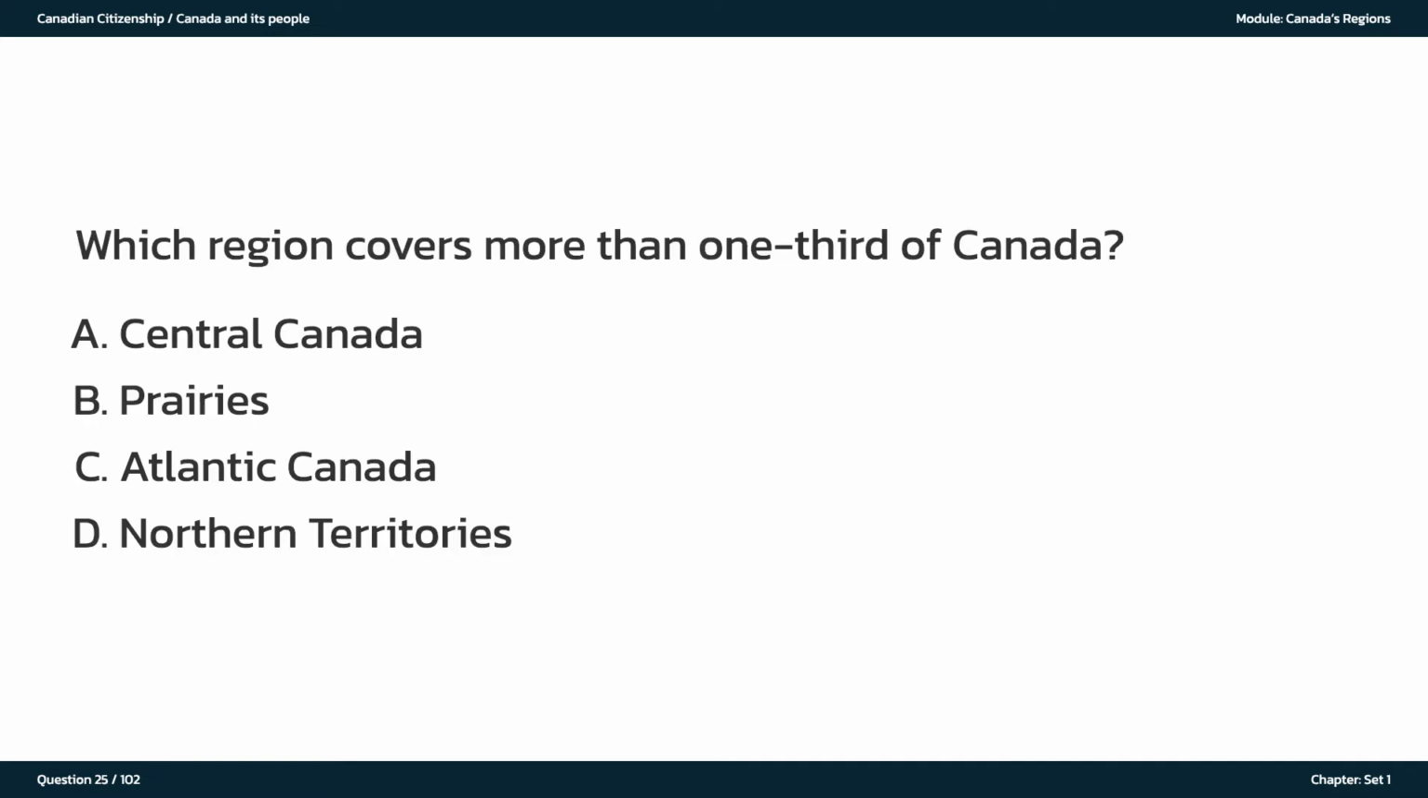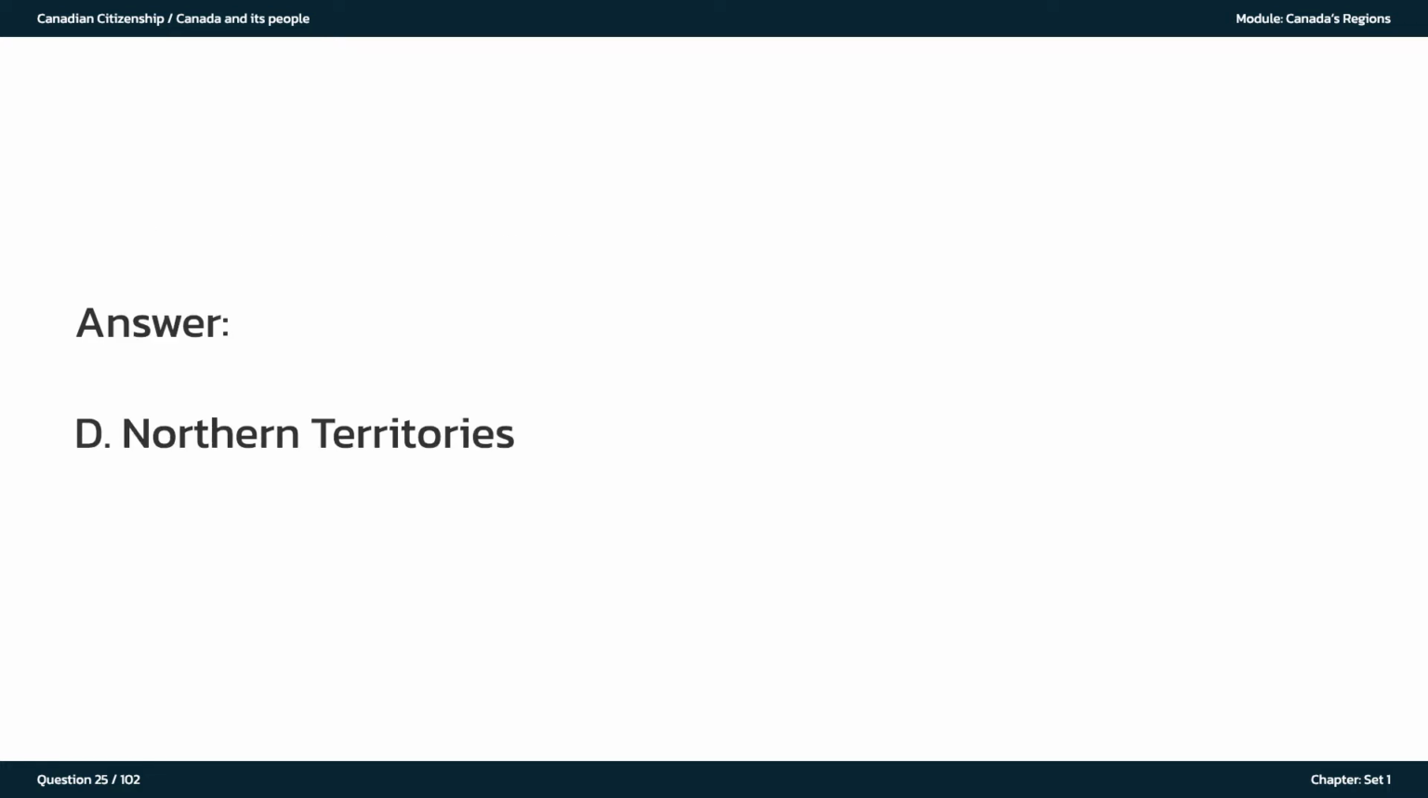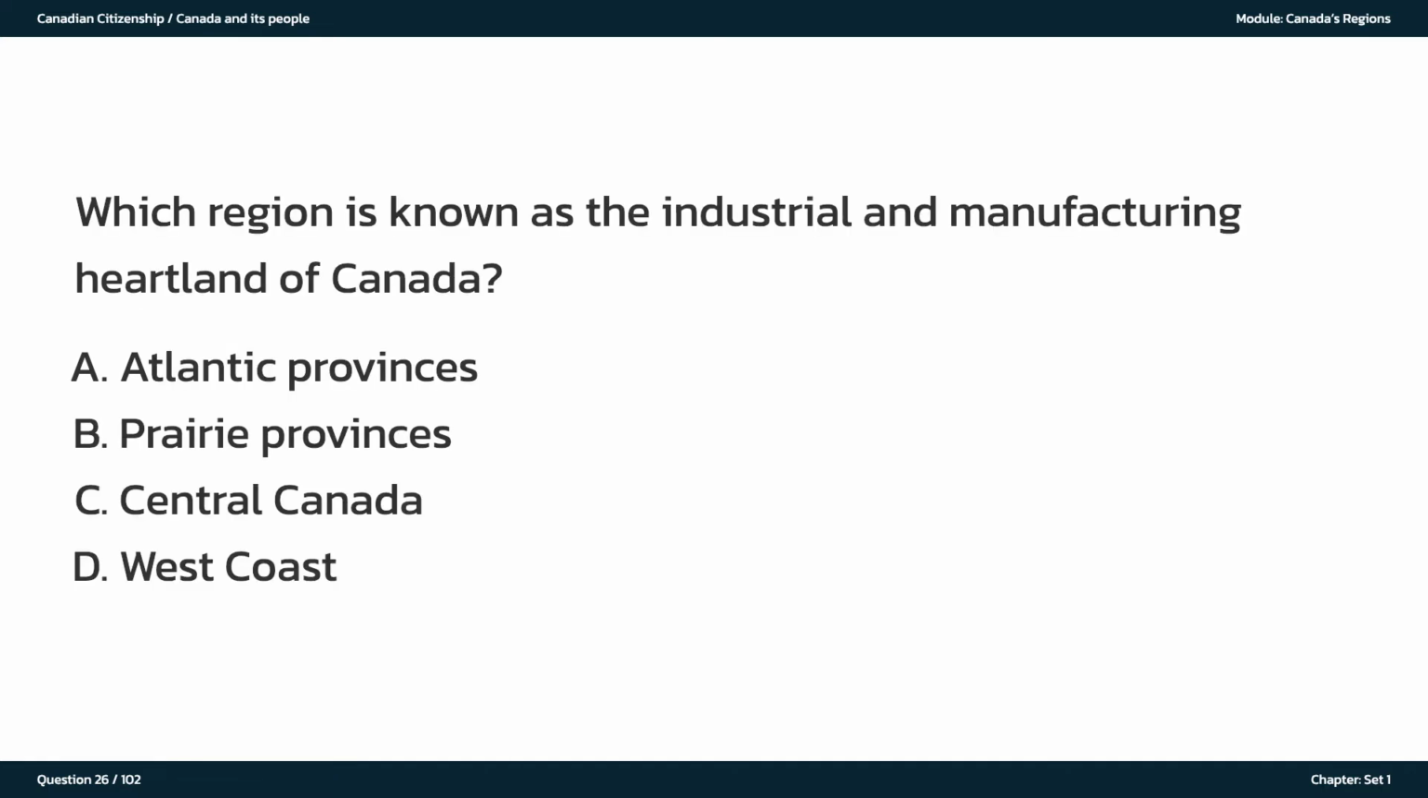Which region covers more than one-third of Canada? A. Central Canada. B. Prairies. C. Atlantic Canada. D. Northern Territories. The answer is D. Northern Territories. Which region is known as the industrial and manufacturing heartland of Canada? A. Atlantic Provinces. B. Prairie Provinces. C. Central Canada. D. West Coast. The answer is C. Central Canada.